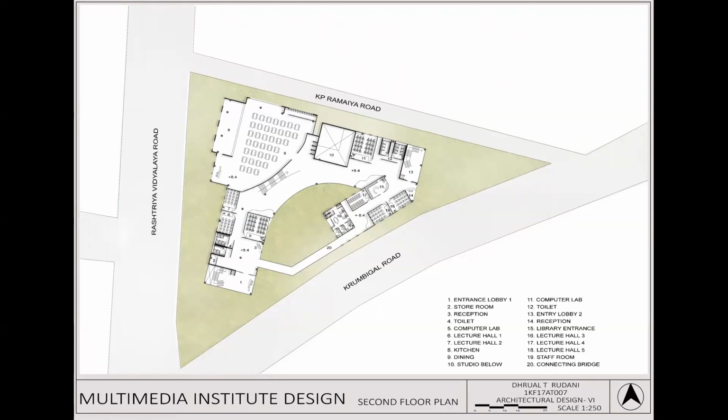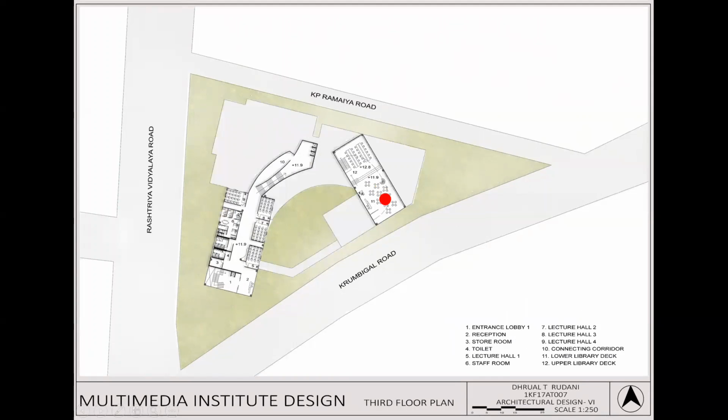Coming to the second floor plan, this is where the actual departments start. In the second floor, we have web design and graphics, under which there is an intermediate department, that is digital design and animation. These departments have prototype staff rooms and prototype classrooms, which are repeated on the other floors as well. The second floor also has a cafeteria which accommodates 300 people at a time. And it also has a library entry point. The library is located above this floor, so there's an entry point from down, where a spiral staircase takes you to the next floor.